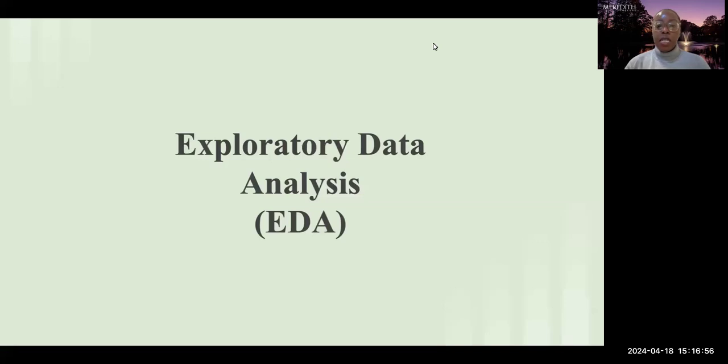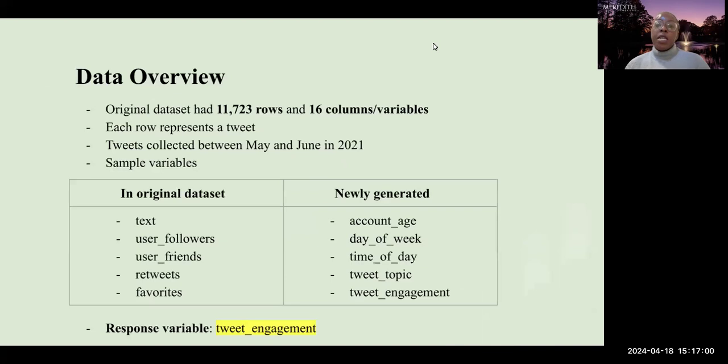In order to better understand the data we were working with, some exploratory data analysis was performed. The dataset that was used for this project was obtained from Kaggle, which is an open source platform for data science enthusiasts and where you can also get datasets for free. I used Python for my analysis throughout my project. The original dataset had 11,723 rows and 16 columns or variables, which can also be called features. Each row within the dataset represents a unique tweet. The tweets within this dataset were collected between May and June in 2021.